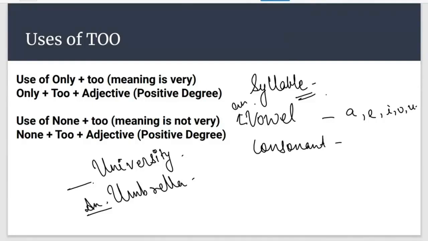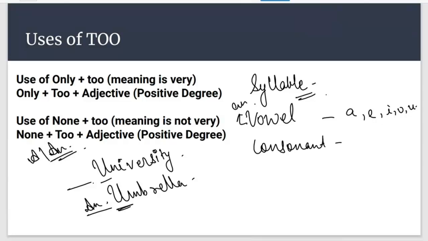An umbrella is fine. Your option is only A or an. You can't put the. You can't put a universe. Very good. So why, when both words are starting with U only,